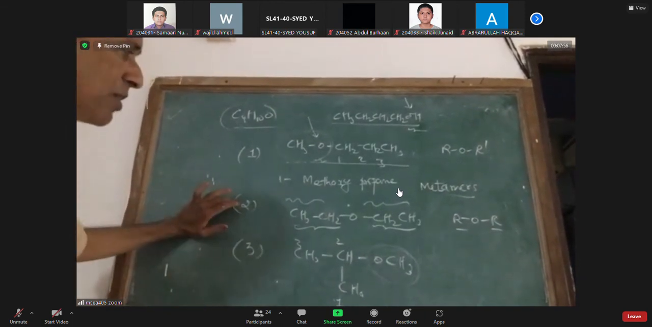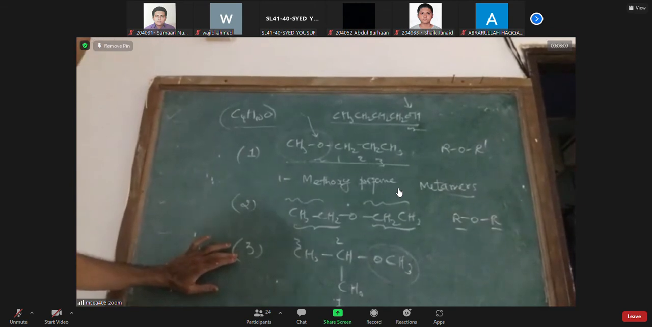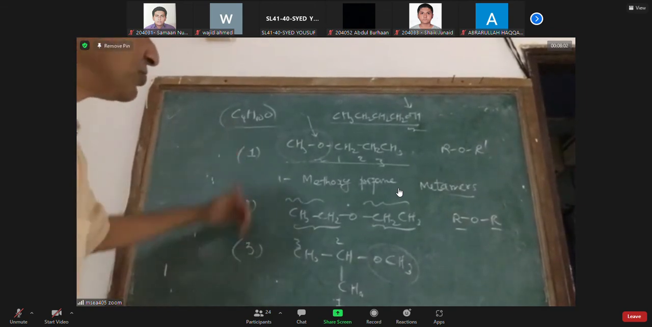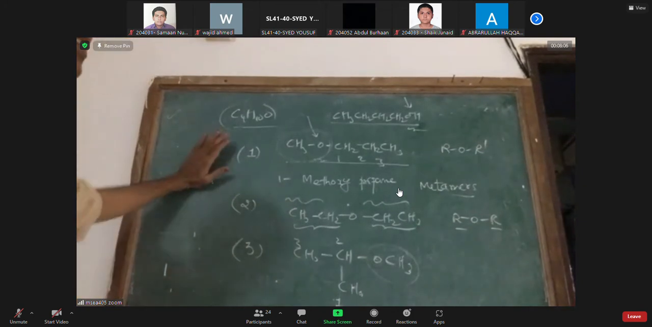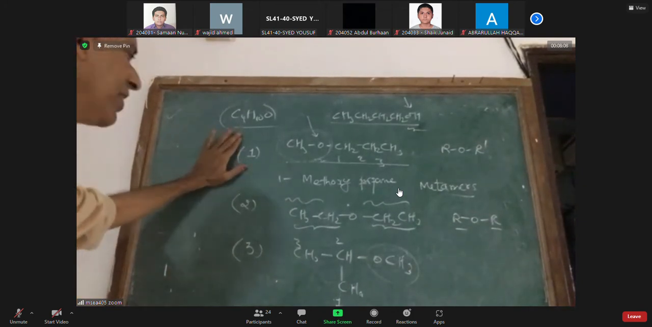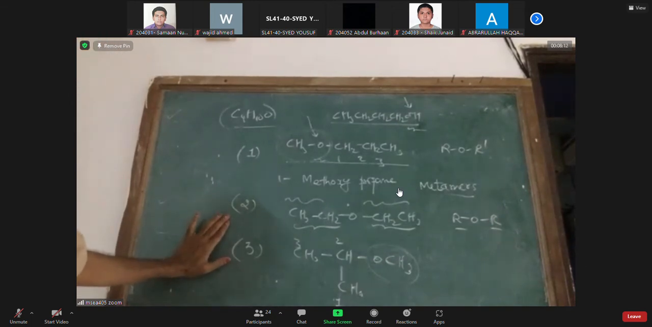Notice 1 and 2 are metamers, whereas 1 and 3 are position isomers. In some books, they say 1, 2, 3 are all related to each other as metamers, but technically that is a wrong idea. Definitely 1 and 2 are metamers, 1 and 3 are position isomers. Are we clear, sir?